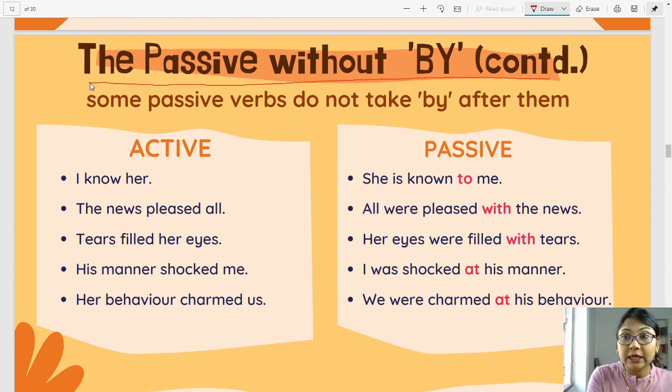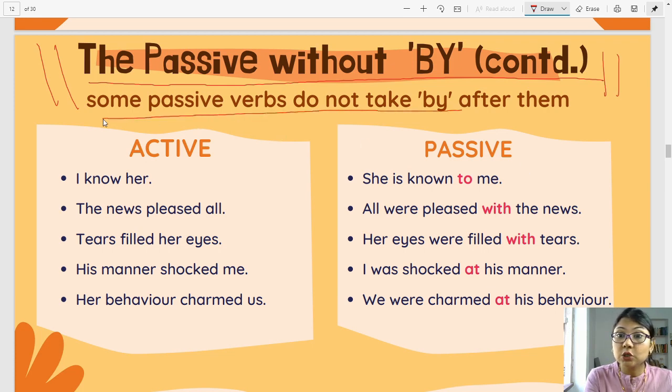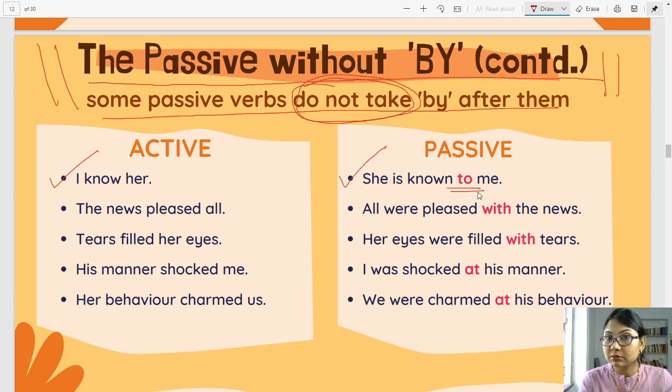Children, here it is very important that you learn it. First understand it and then learn it. Why? Because some passive verbs do not take by after them. So if you write by in the passive forms, it will be wrong. Let's look at the examples. I know her. She is known to me, not by me.